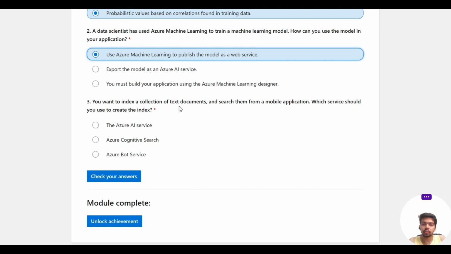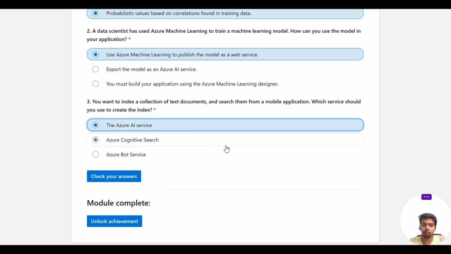You want to index a collection of text documents and search them for a mobile application. Which service should you use to create the index? Azure AI services, Azure Cognitive Search, or Azure Bot Service?